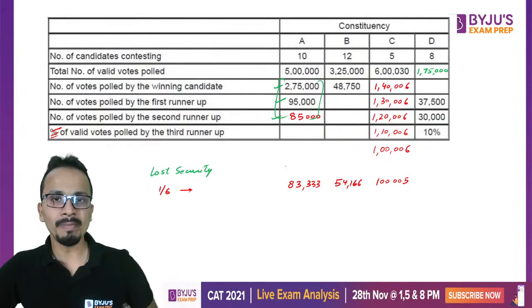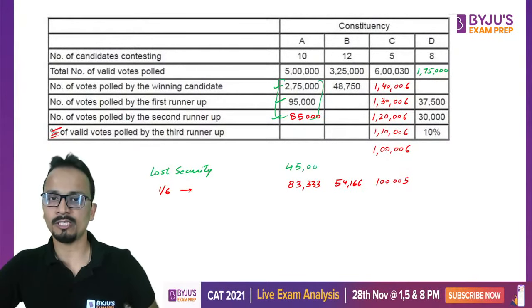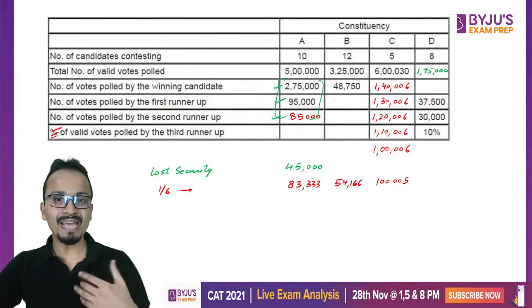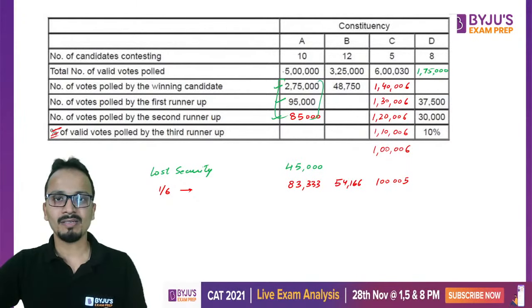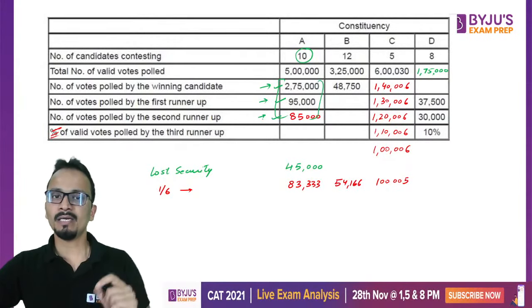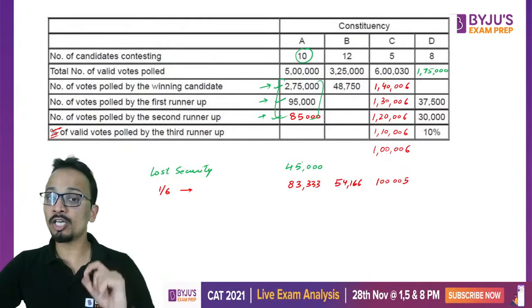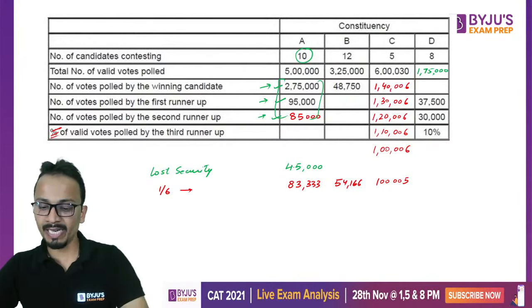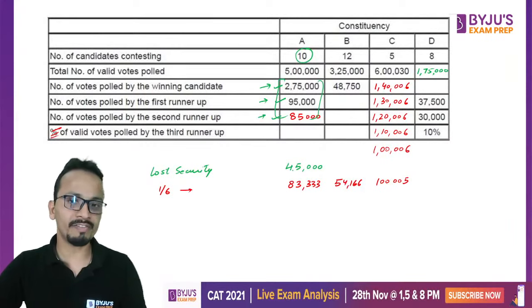Okay, so the remaining number of votes is 45,000. Now the remaining candidates, that means out of 10 candidates, 3 are already mentioned here. The remaining candidates have got a total of 45,000 votes.